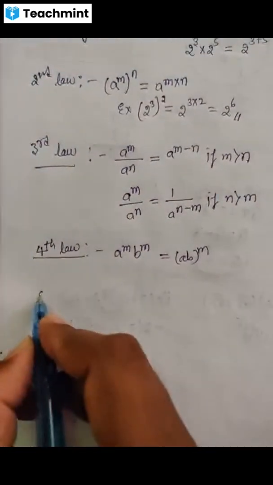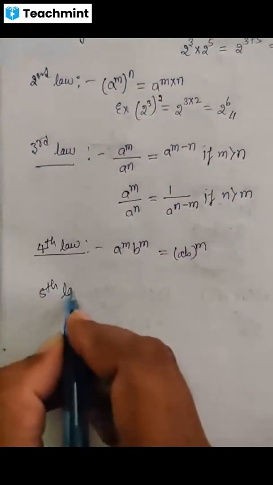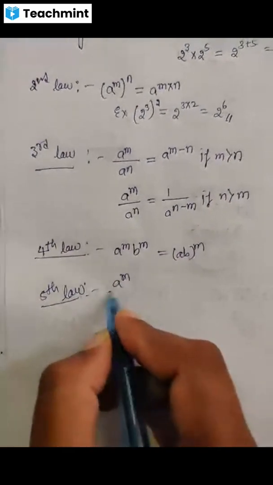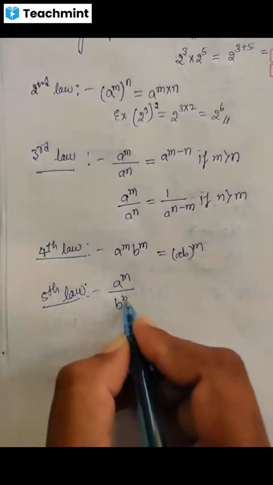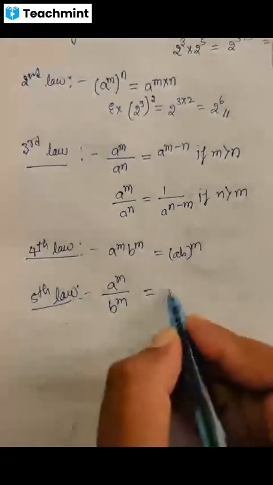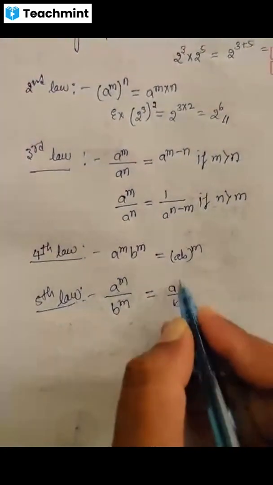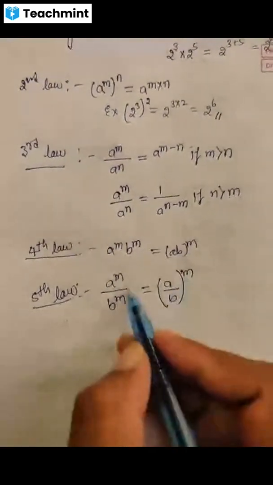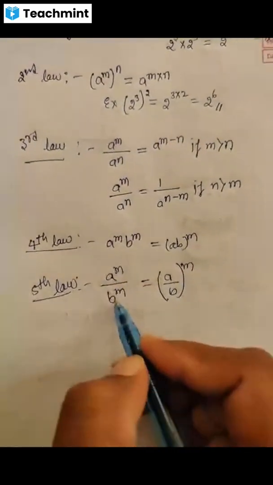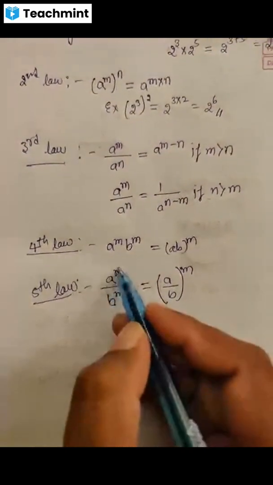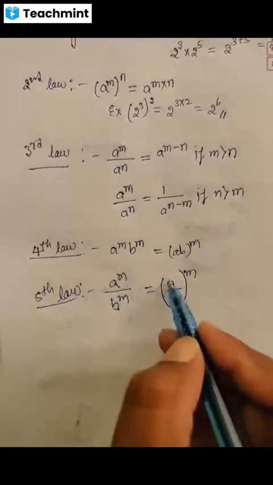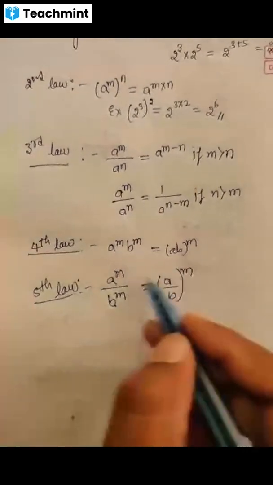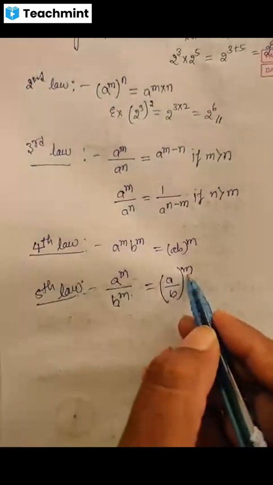In the same way, fifth law says that a raised to m divided by b raised to m, then we write this as a by b whole raised to m, because here numerator and denominator are different but their exponents are same. So to the whole fraction, take the exponent common.